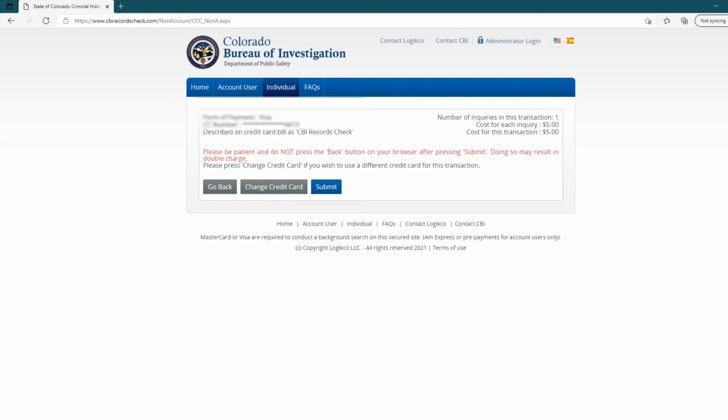Please be patient and do not press the back button on your browser after pressing the submit. Once we press that submit, it's going to submit it, okay? If you press the back after that, you're probably going to get charged again, and you're going to lose any information that you had there.